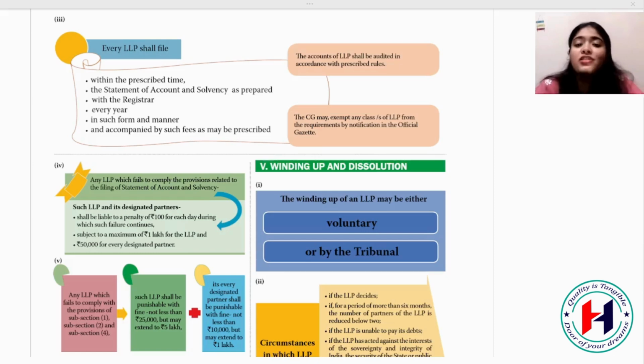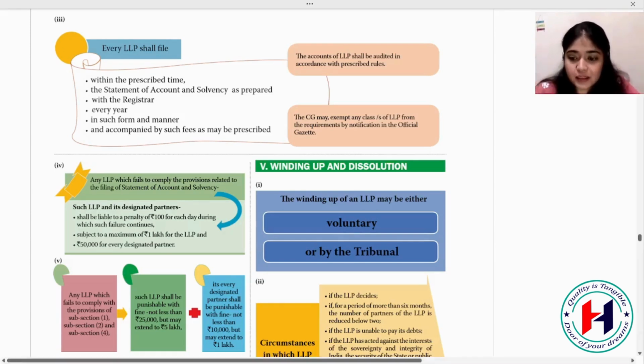If you want, you can just read those differences once or twice, because they can directly ask you in your examination the difference between LLP and partnership, LLP and company, right? In your module they have given LLP and partnership, LLP and company. So you have to go through those differences. It is very easy, and you can revise it very nicely, so that if a direct question comes in our examination, we will be able to answer it properly.